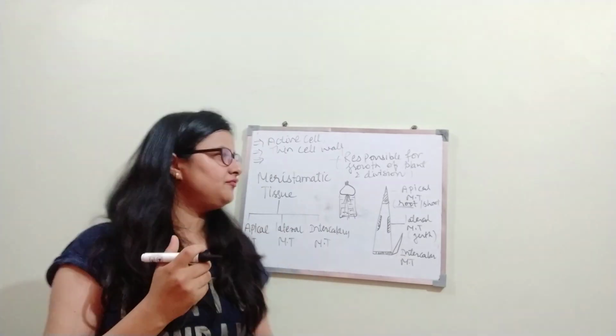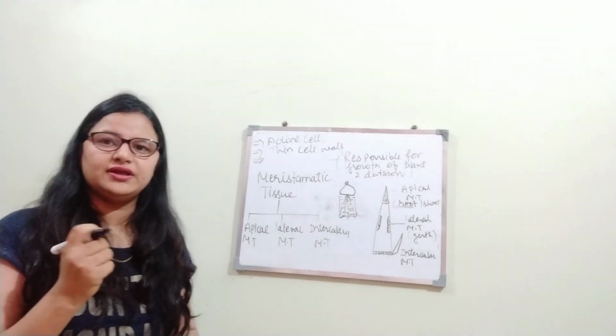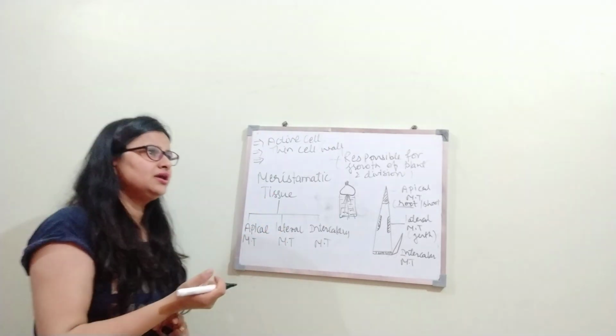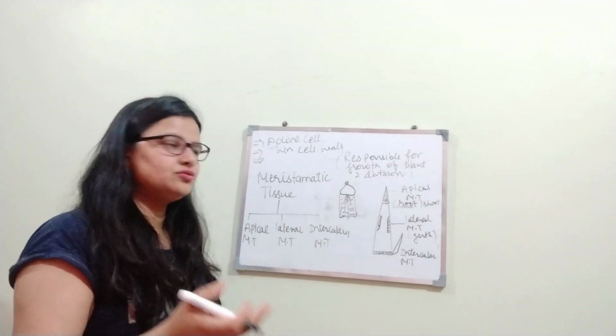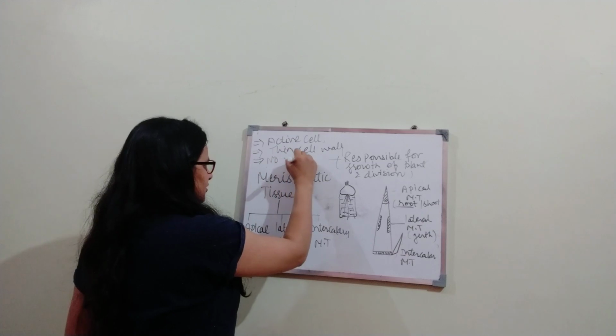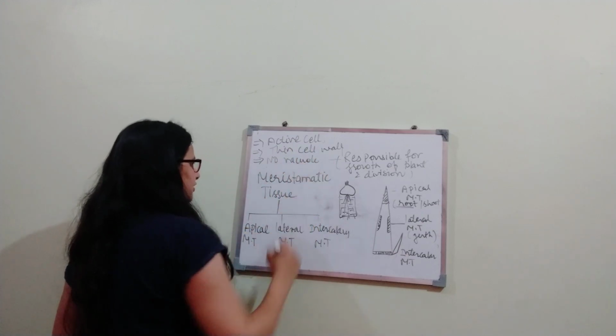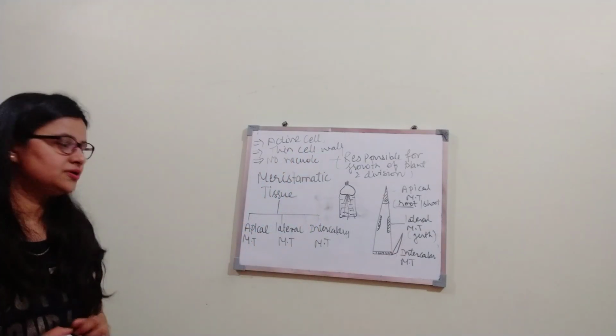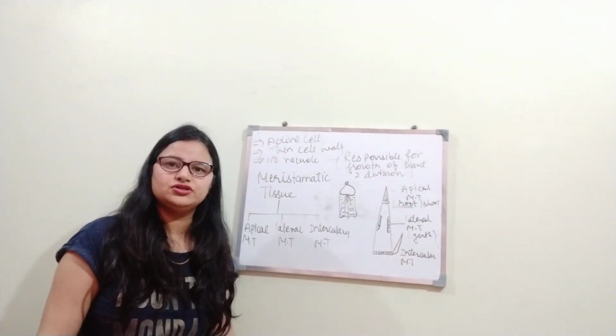The vacuoles found in meristematic tissue are very few, or you can say there is an absence of vacuoles. So you can write no vacuoles or lack of vacuoles in meristematic tissues.